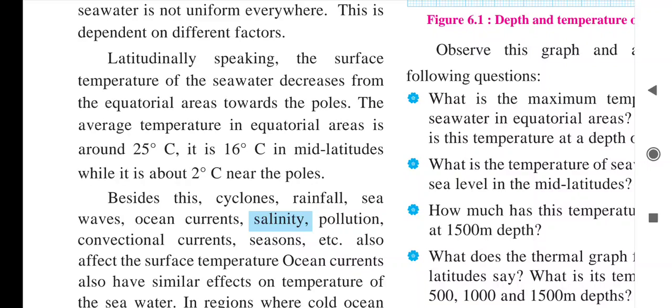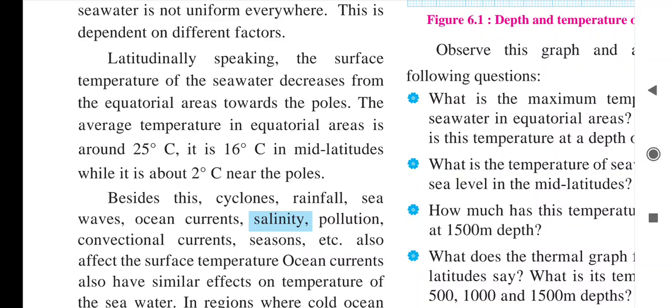Now see, latitudinally speaking, the surface temperature of the seawater decreases from the equatorial areas toward the poles. If we speak about latitude, 0 degree is the equator. Away from it, 23 and a half degrees to the north side, and 23 and a half degrees to the south direction.